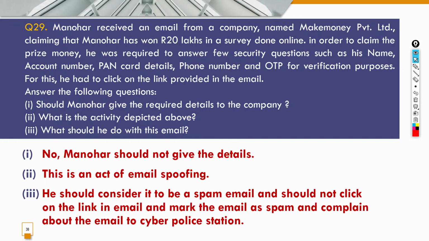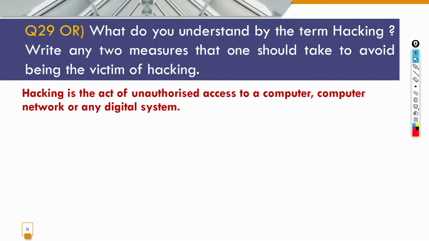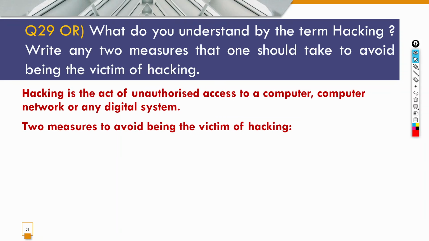Okay. Next question is, ये question number 29 का और part था. What do you understand by the term hacking? And write any 2 measures that one should take to avoid being the victim of hacking. तो हम क्या कर सकते हैं जिससे हम hacking के victim ना बन सकें. So hacking is the act of unauthorized access to a computer or computer network or any digital system. This is hacking. And 2 measures to avoid being the victim of hacking.